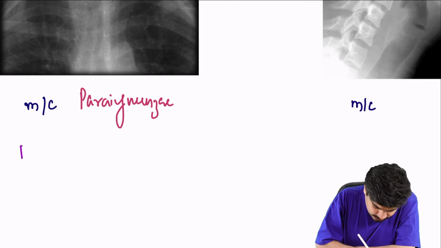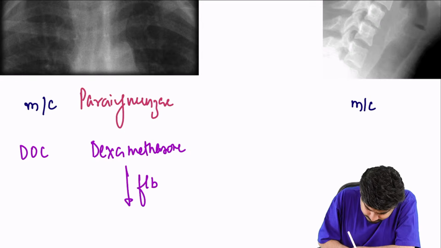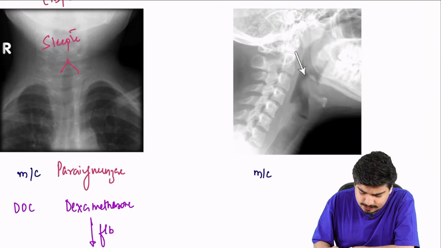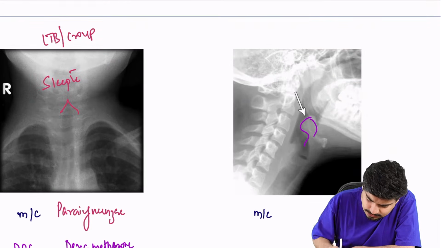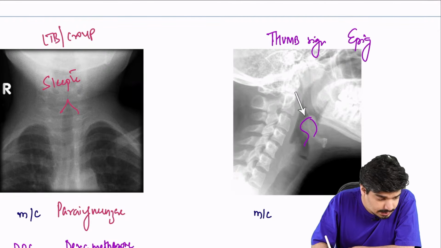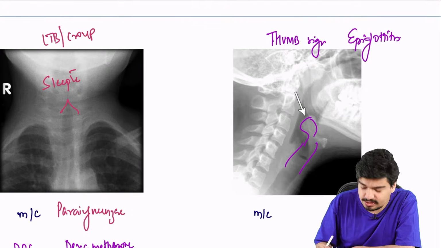What is the drug of choice? It is dexamethasone, followed by adrenaline nebulization. What is this? Thumb sign. Where is it seen? Epiglottitis.